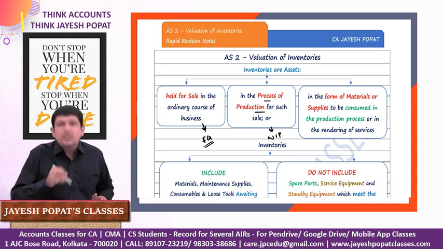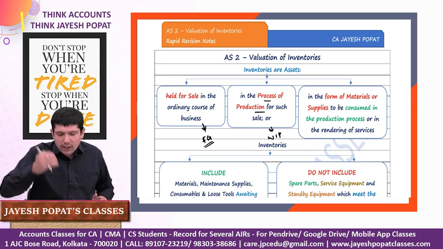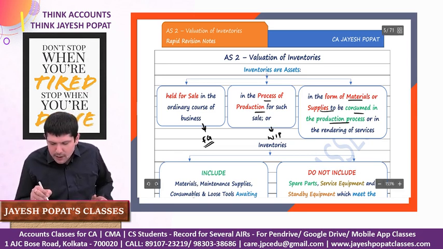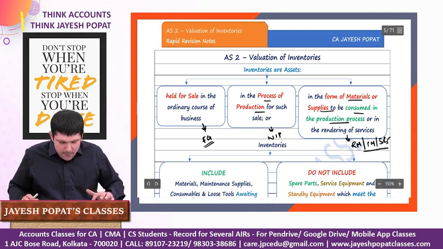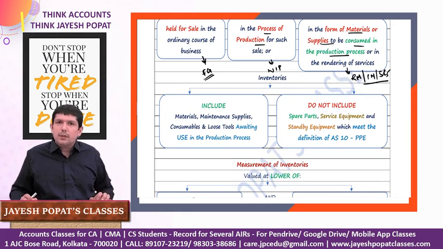It has moved on from the raw material state, but it has not reached the finished goods state. This is basically the conversion process, where the raw material is being converted or transformed into finished goods. Then, in the form of materials and supplies to be consumed in the production process, we are referring to raw material, packing material, and stores and spares which will be used in the production process.